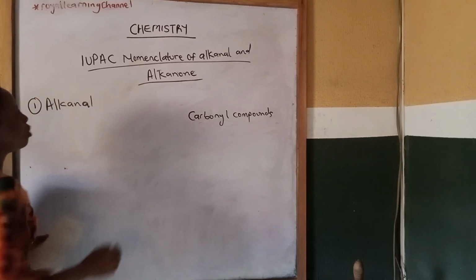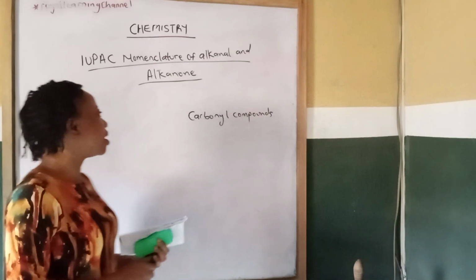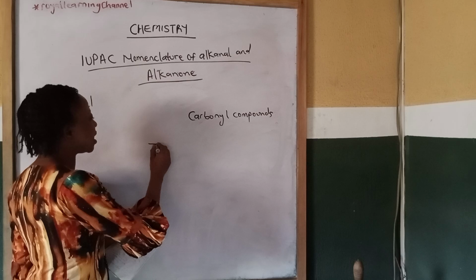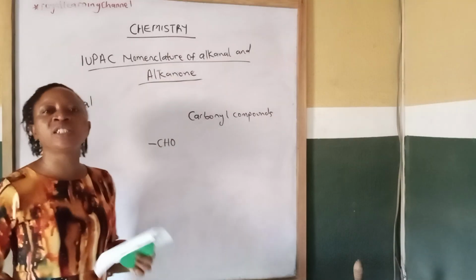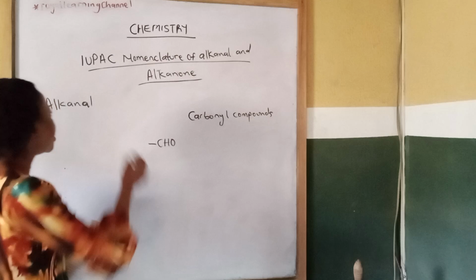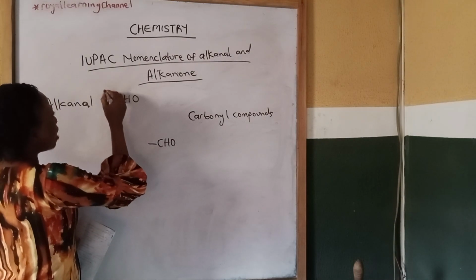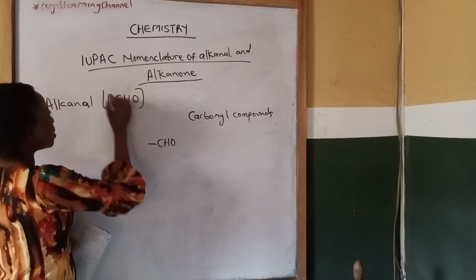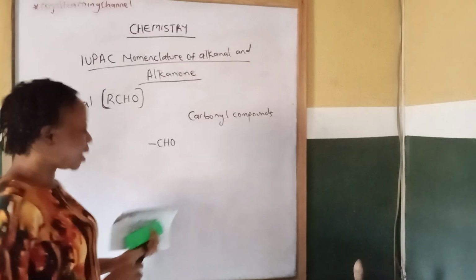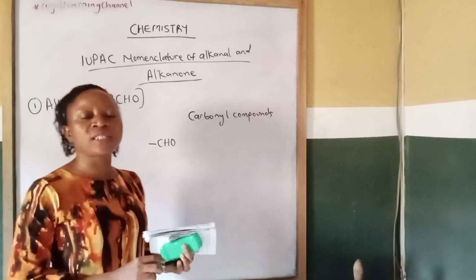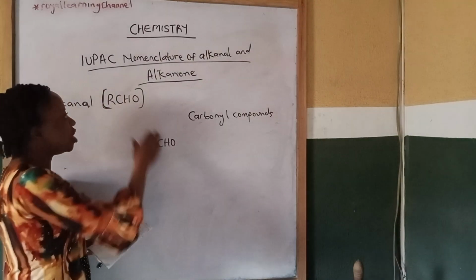Alkanal. What is the functional group of alkanal? The functional group of alkanal is CHO, while the general formula for alkanal is RCHO. So you can derive members of alkanal from RCHO.